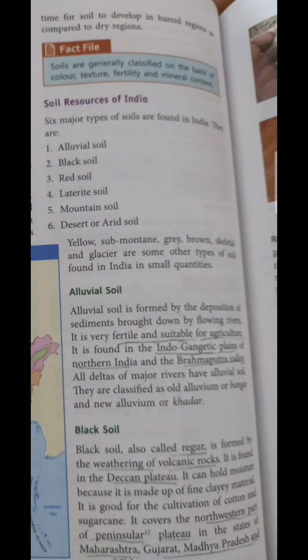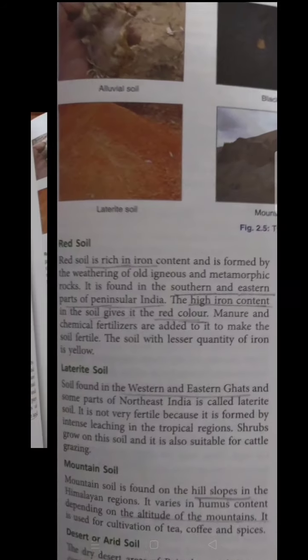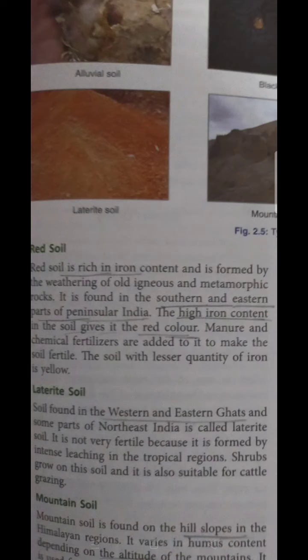Alluvial soil is quite fertile and it is mainly found in the Indo-Gangetic plains in northern India and the Brahmaputra valley. Alluvial soil is also known as new alluvium or Khaddar. Further, black soil is also called regur soil, and it is formed by the weathering of volcanic rock in the Deccan Plateau. It covers the northwest peninsular plateau in the states of Maharashtra, Gujarat, Madhya Pradesh and parts of Telangana. If we talk about red soil, it is rich in iron and it is mainly found in the southern and eastern part of the peninsula, and definitely red soil is red in color.